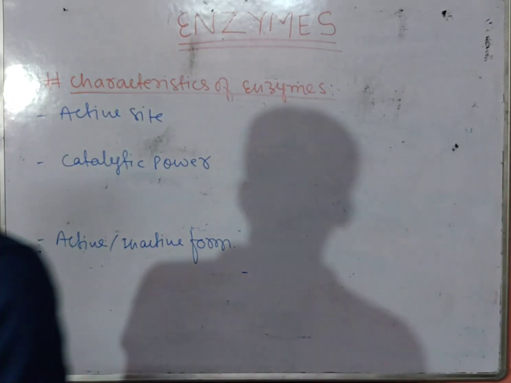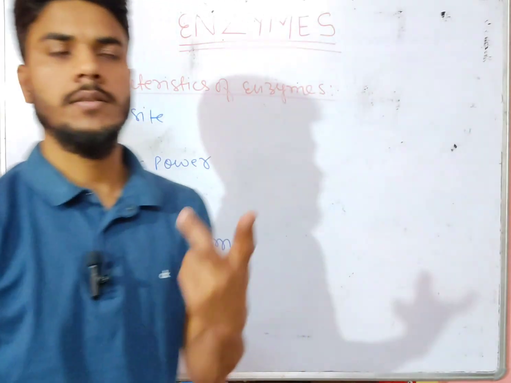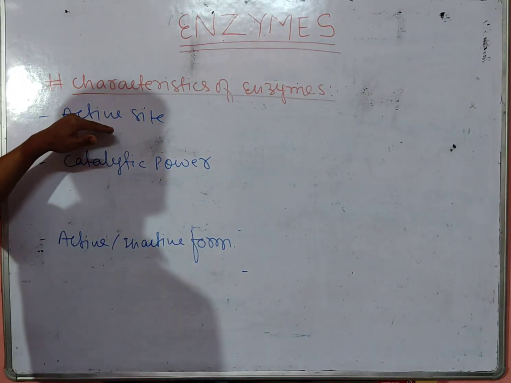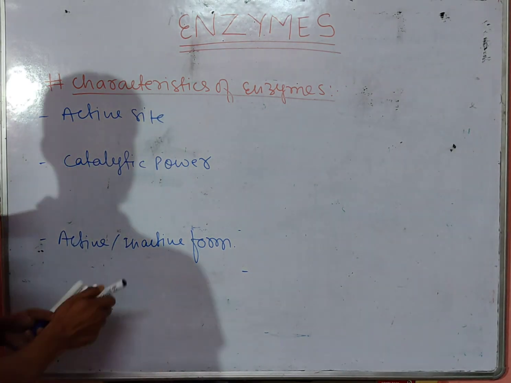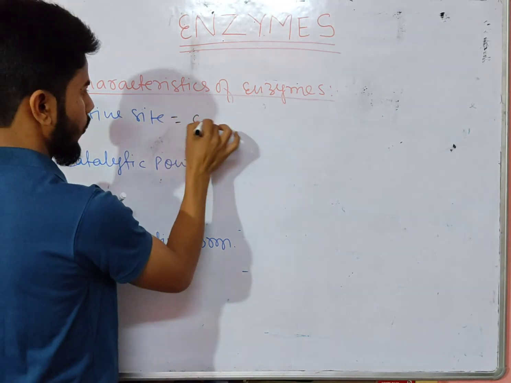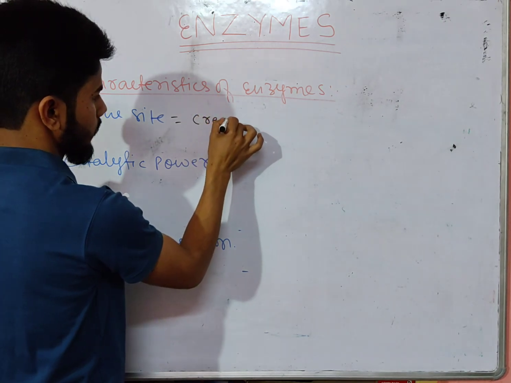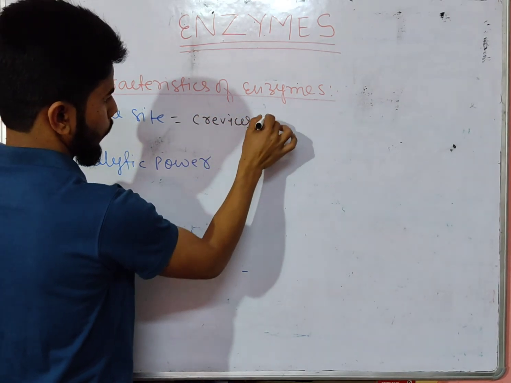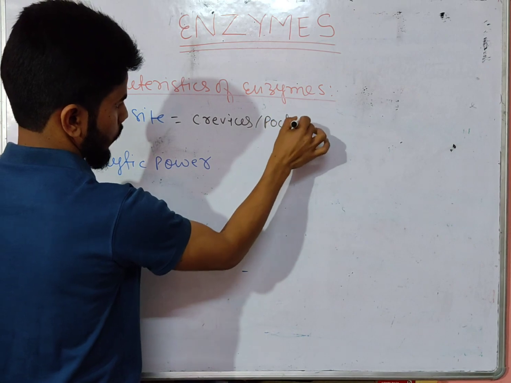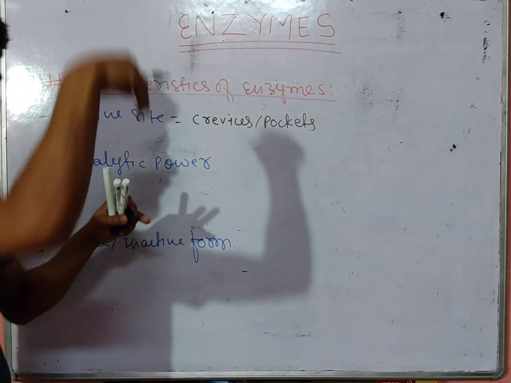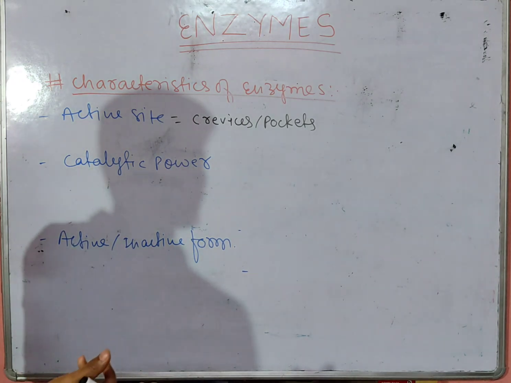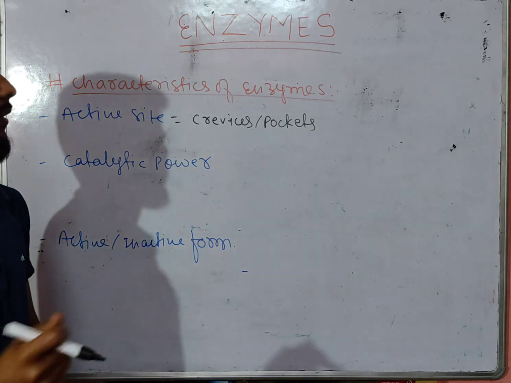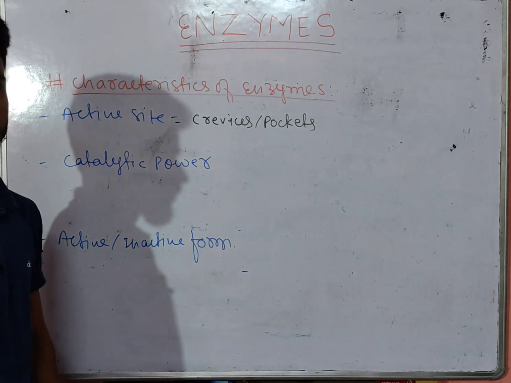So we have the next category. The next characteristic is that enzyme must have active sites. Active sites are something just like pockets or crevices on which the substrate fits, just like lock and key. You can understand that the enzyme is the lock and the key is the substrate.